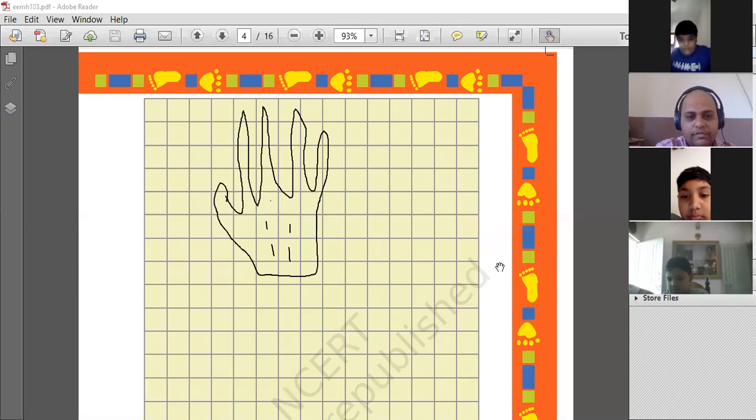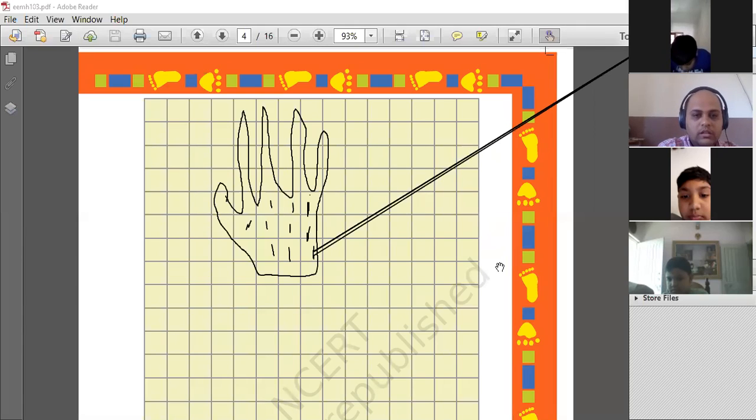1, 2, 3, 4, 5, 6, 7, right? A little bit more than half, that is also we are going to count in. Then this one, yeah, pretty much that. The half ones we will use a different color, say red.